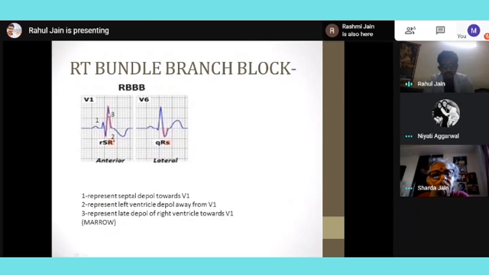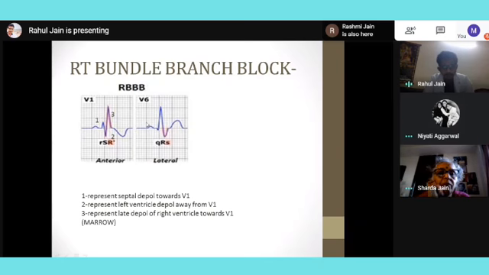First is right bundle branch block. Ma'am, we have discussed the mnemonic MaRRoW. In MaRRoW, which is a standard mnemonic, there is R in the center, so it is for right bundle branch block. For V1 it will be M, an RSR' pattern, and for V6 it is like a W. So when I see an RSR' pattern or an M in V1 and a W in V6, I call it right bundle branch block.